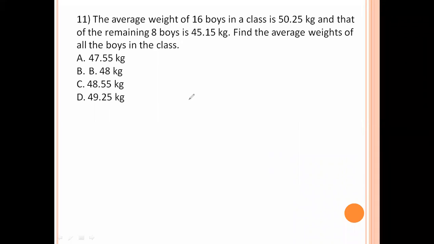The average weight of 16 boys in a class is 50.25 kilograms, and that of the remaining 8 boys is 45.15 kilograms. Find the average weight of all the boys in the class. So 50.25 into 16 gives the sum of the weights of the 16 boys, plus 45.15 into 8 gives the sum of the weights of the 8 boys, divided by 16 plus 8, that is 24 boys.